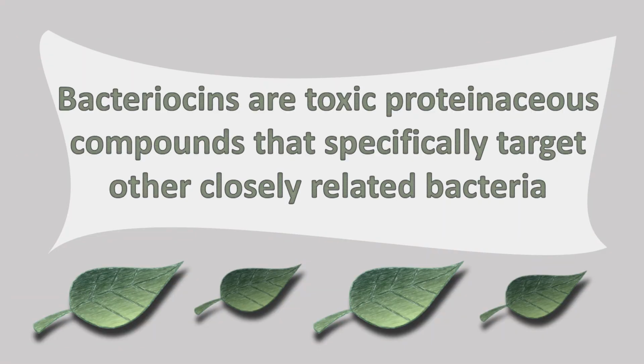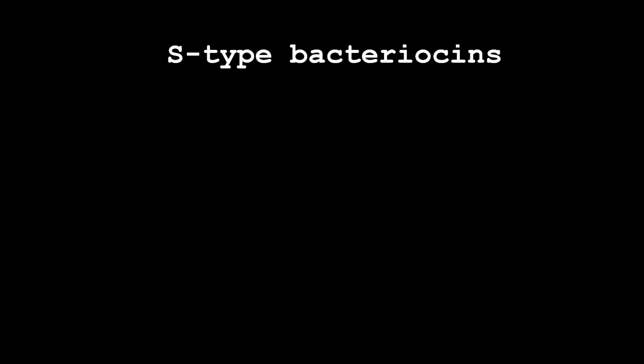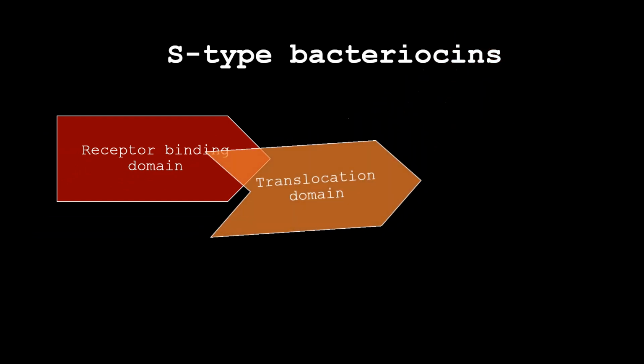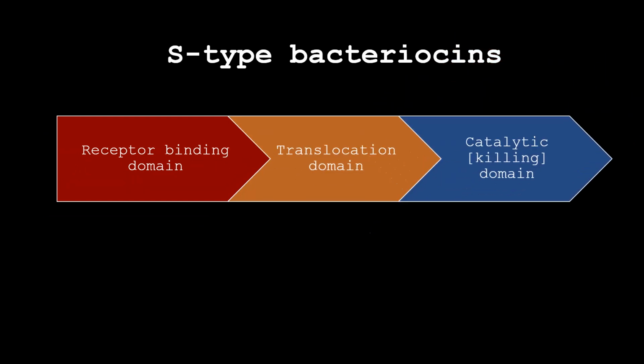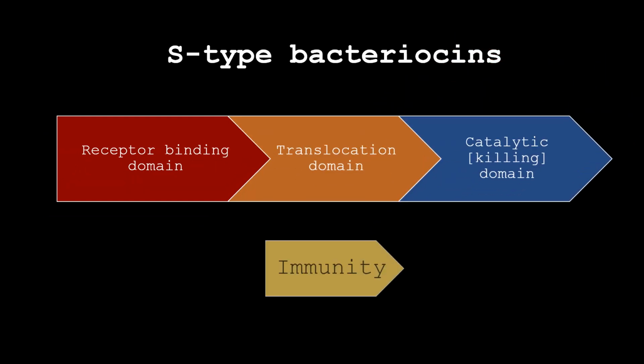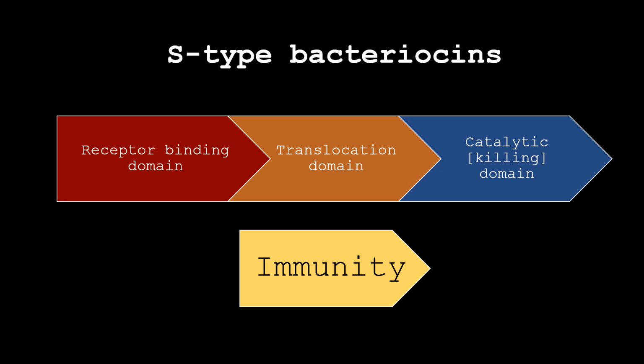Bacteriocins in general are toxic proteinaceous compounds that specifically target closely related bacteria. S-type bacteriocins are modular proteins that contain 3 domains: a receptor binding domain, a translocation domain, and a catalytic domain. They also encode for an immunity protein downstream to prevent self-killing.